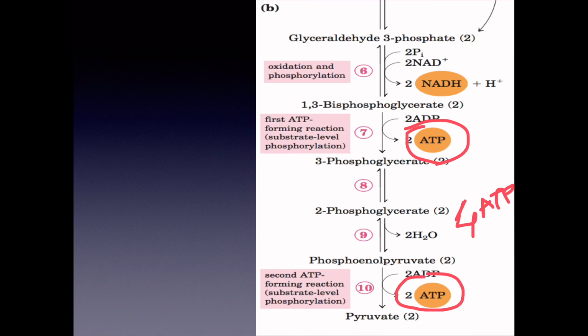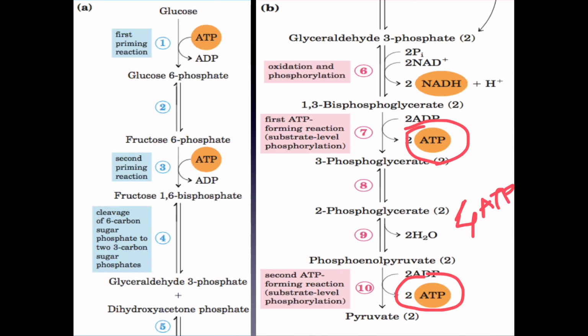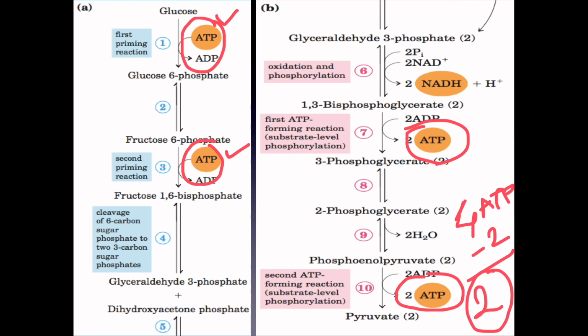So why is it like that? If you consider the preparatory phase, we have invested 1 ATP over here and 1 ATP at this step. So we will have to subtract these 2 ATP. So what will we get? 2 ATPs formed. So the net ATP yield of glycolysis is 2 ATP per glucose molecule.